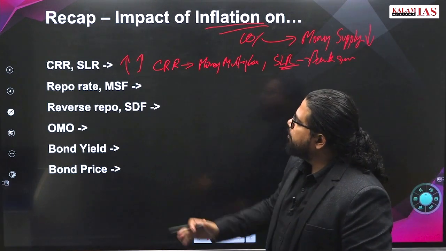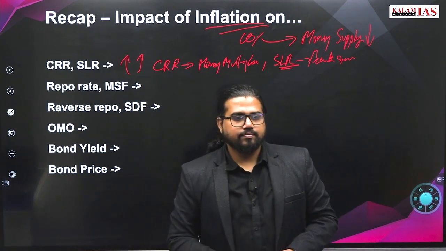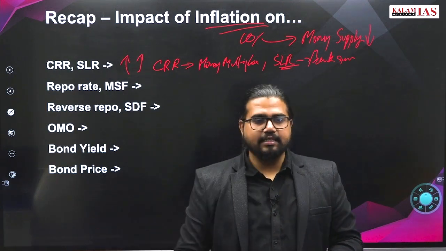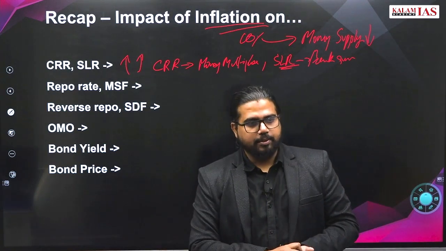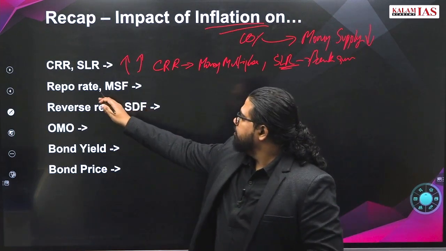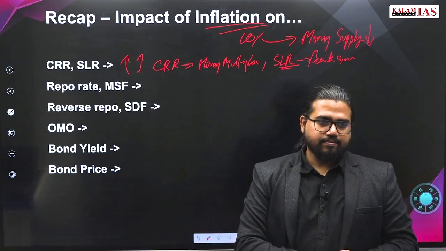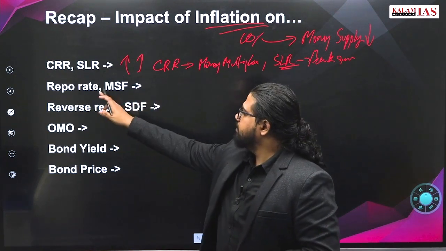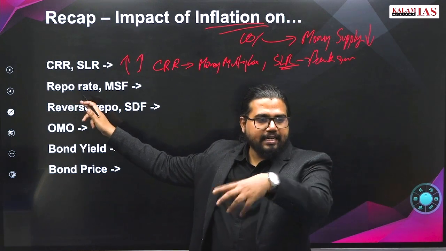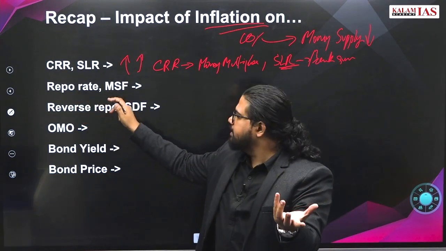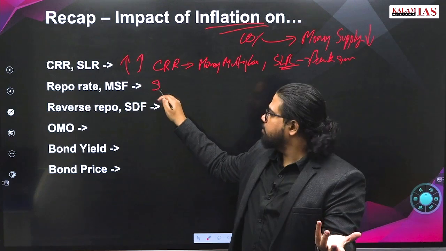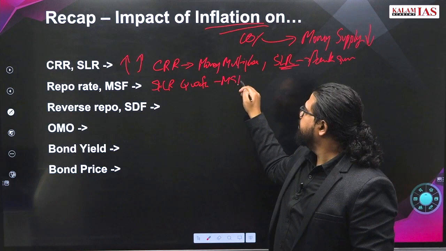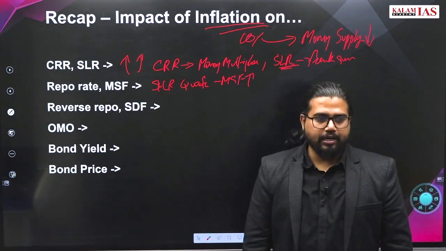Now what will happen? Repo, what is repo and MSF? Short term lending, RBI does the lending by taking collateral from the banks. That is repo. MSF means what? RBI lends by taking collateral from the bank. If this collateral is taken from the SLR quota, then it is MSF. MSF will be higher than the repo rate.